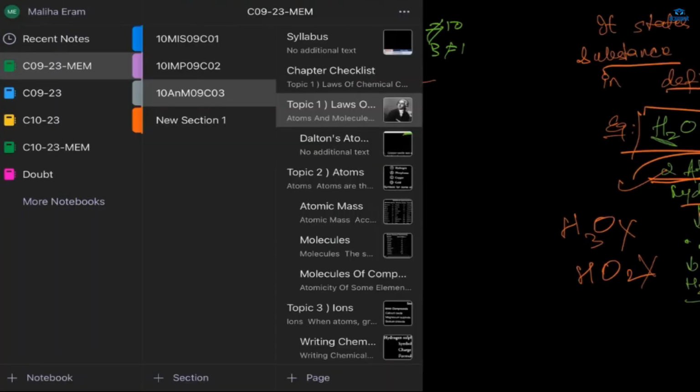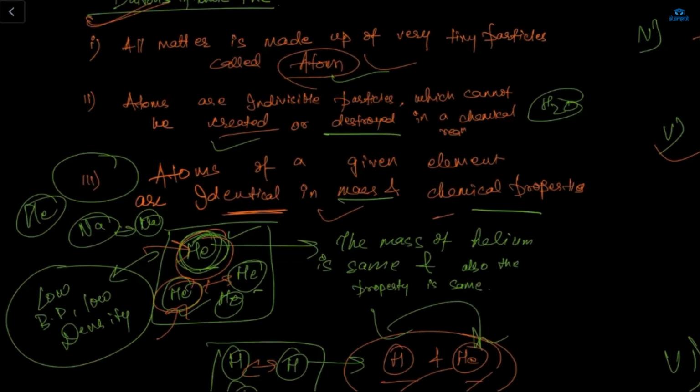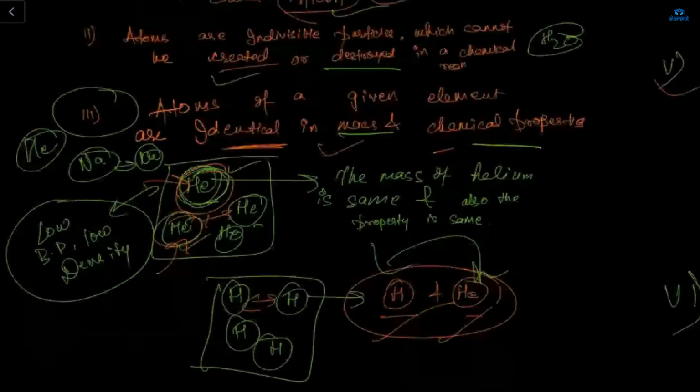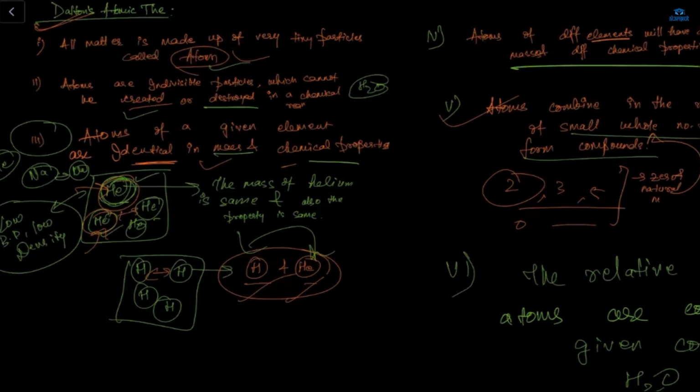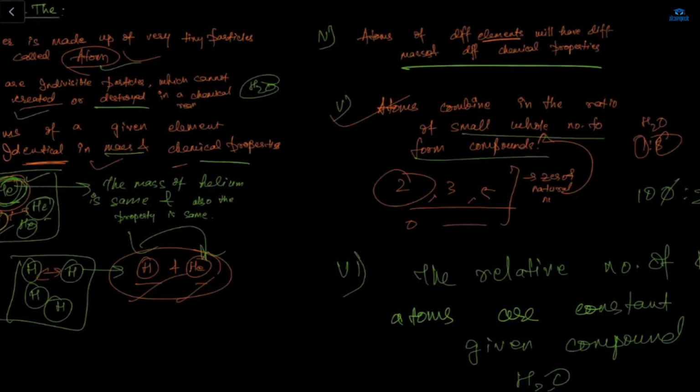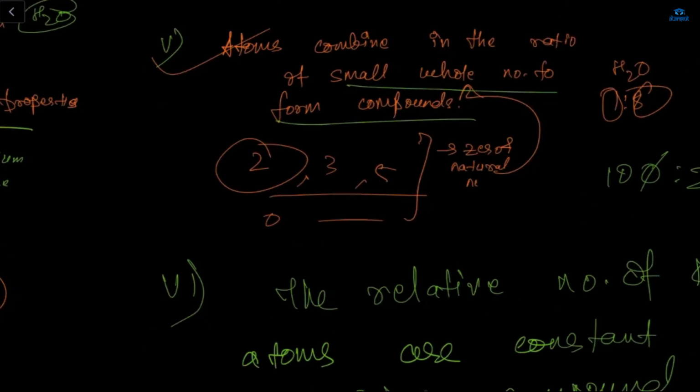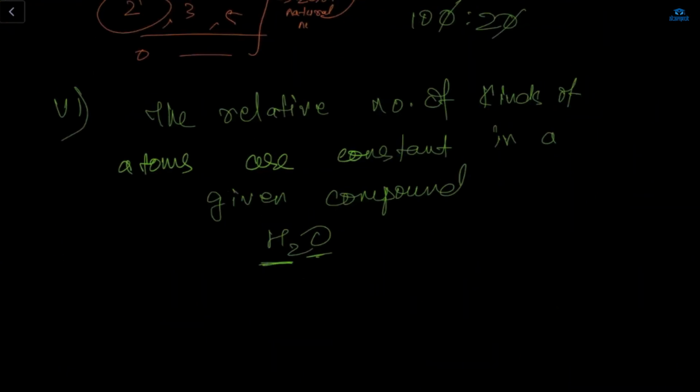Yes. And he gave that the atom is the tiniest one. It cannot be created nor destroyed. If two elements are the same, then they'll have the same mass and the same chemical properties. If we talk about two different elements, then they will have different mass and different chemical properties. And atoms will always combine in whole numbers in the form of a ratio, 1:8. 1 is a whole number, 8 is a whole number. Whole number includes 0 as well as the natural numbers. And the last one, the relative number of kinds of atoms are constant in a given compound. Means your atoms are constant. If I ask about H2O, your atoms are constant. It's not changing, it's not increasing, it's not decreasing.